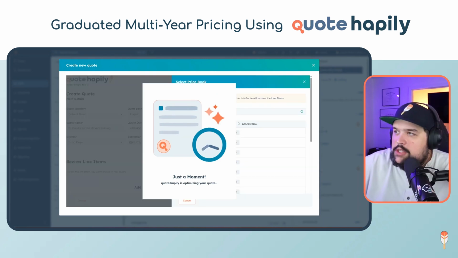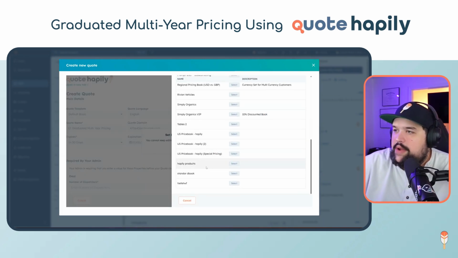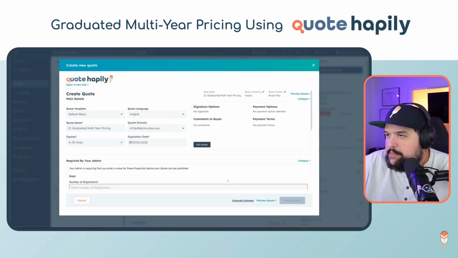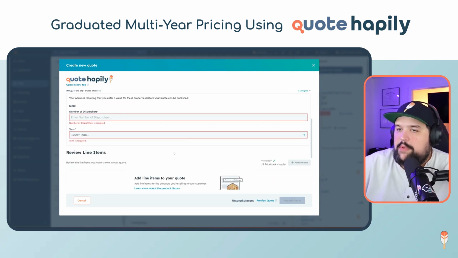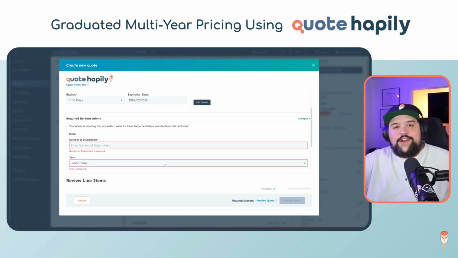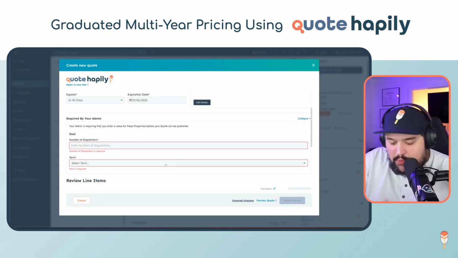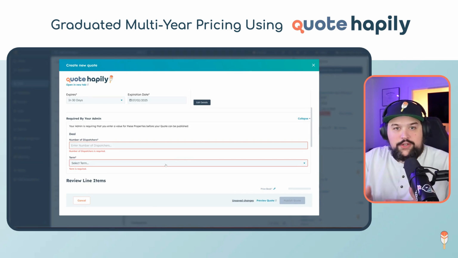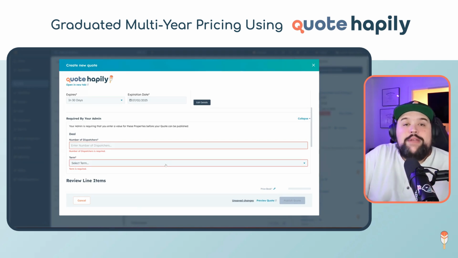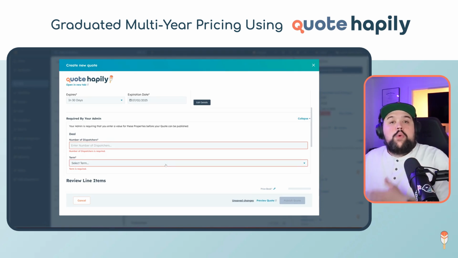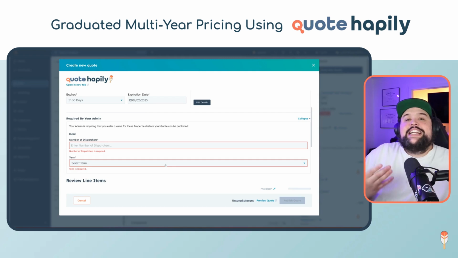First thing I'm going to need to do is likely select my price book, just because I don't have any automation locking me into a price book right now. So I'm just going to use this US price book. All right. And the very first thing that's happening here is a brand new feature that we have called prompt users, which is actually asking me some information before I can complete this quote for them. This is like our first step into guided selling inside of HubSpot using Quote Happily.